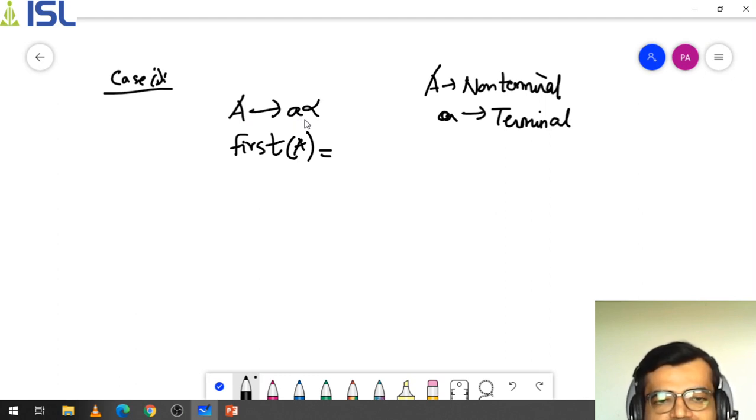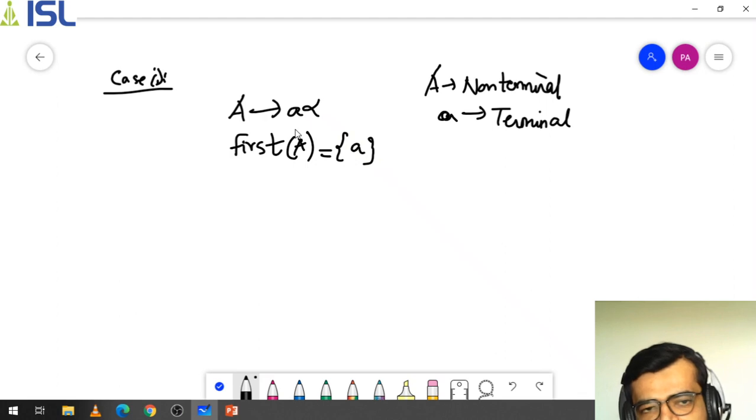What is the first terminal here? The first terminal is a. So simply I can say that first of A is a. This is my first case.